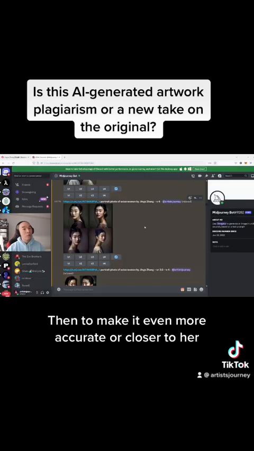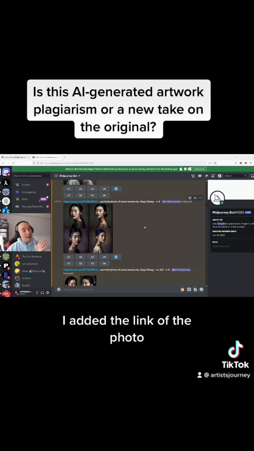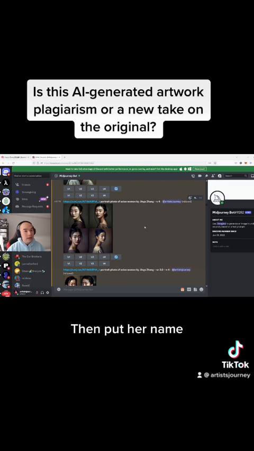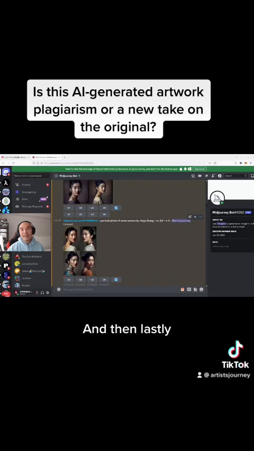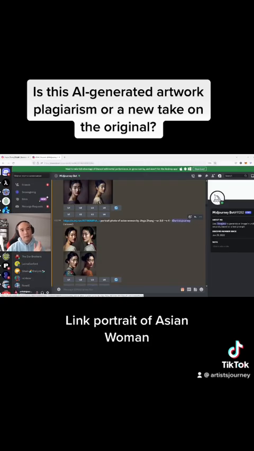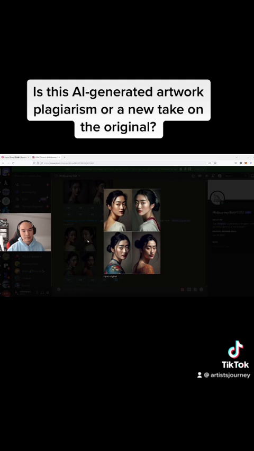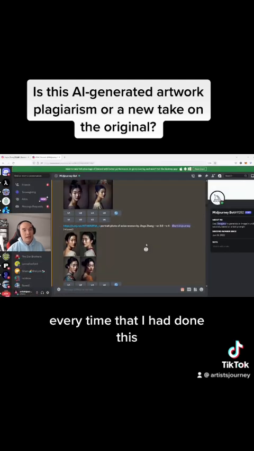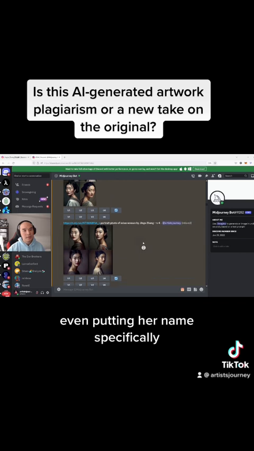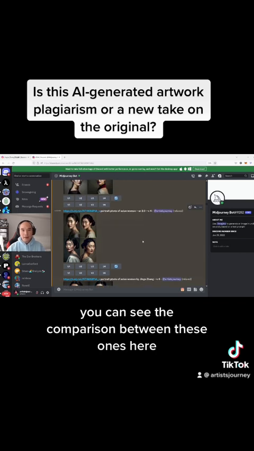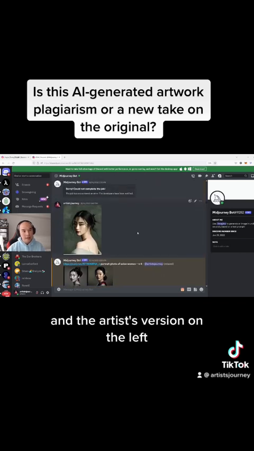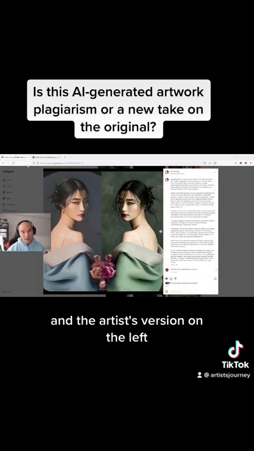Then, to make it even more accurate or closer to her, I added the link of the photo, portrait photo of Asian woman, then put her name by Jinga Zhang. These are the results. And then lastly, I did it one more time, link portrait of Asian woman by Jinga Zhang, and aspect ratio close to her photo, AR 2:3, and these are the results. So as you can see over here, every time that I had done this, even putting her name specifically, you can see the comparison between these ones here and the artist's version on the left.